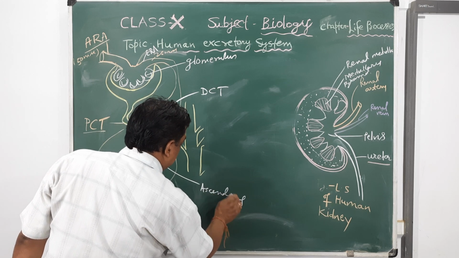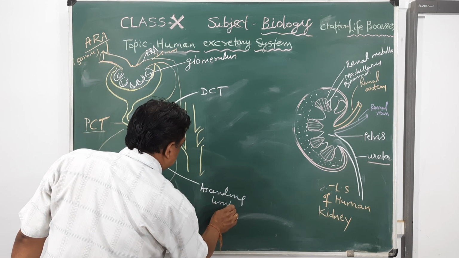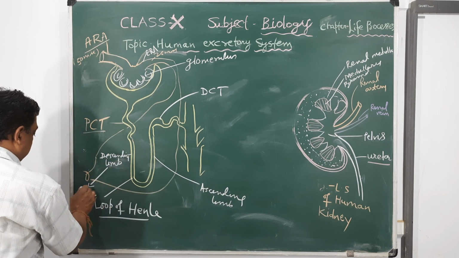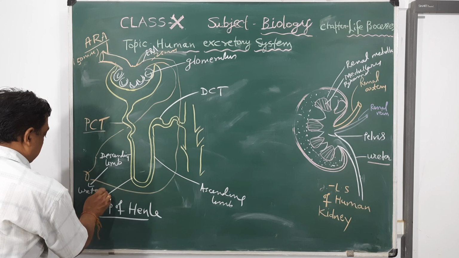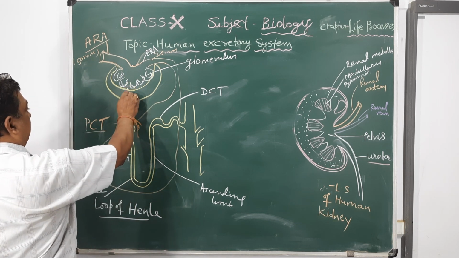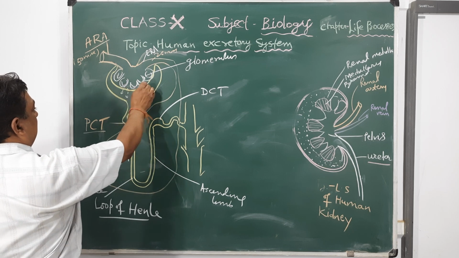Ascending limb is comparatively thick, and descending limb is permeable to water, not permeable to electrolyte and blood filters here,